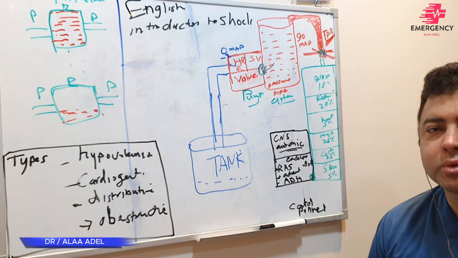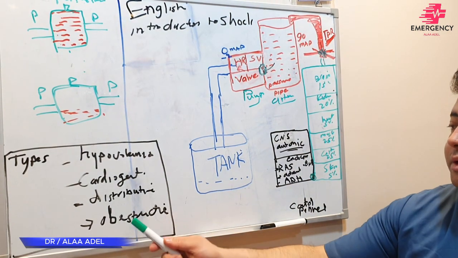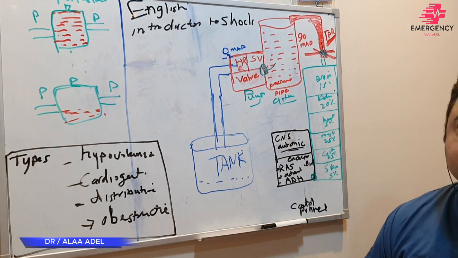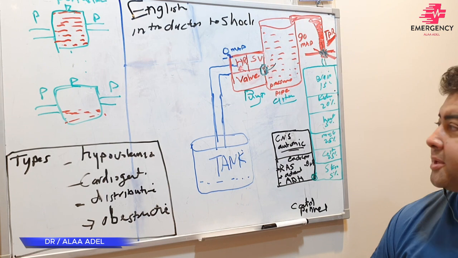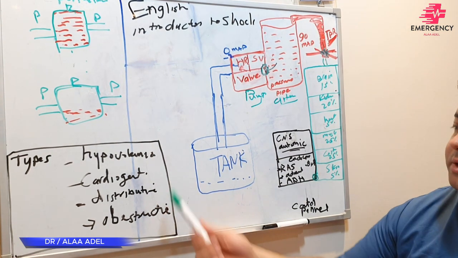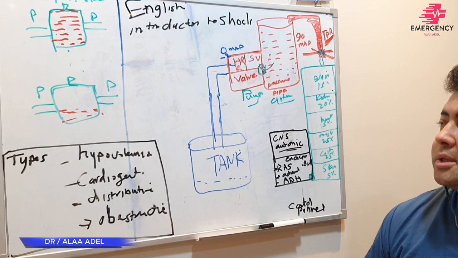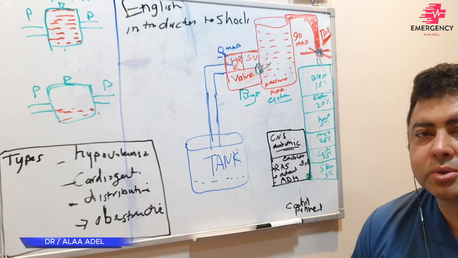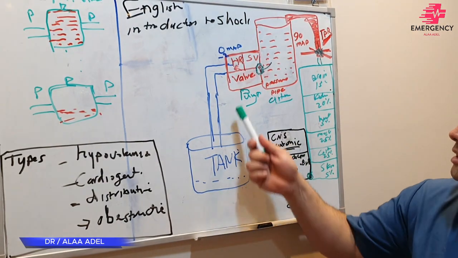This is called distributive shock, and we have many types of distributive shock, like anaphylactic shock, septic shock, neurogenic shock, whatever. And Chala will discuss later the details of all types of shock and how to manage them. But now we stick to the pathophysiology introduction. Okay, understand until this point?